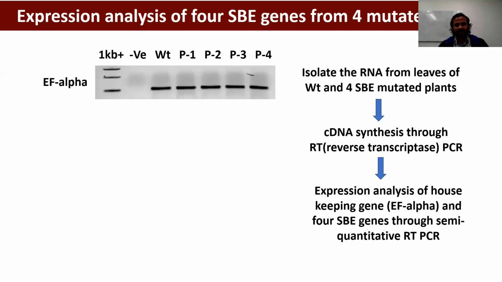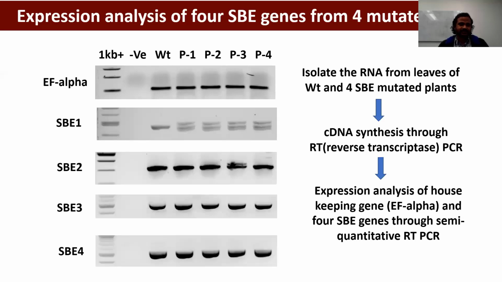First, we normalized our samples with a housekeeping gene, which is elongation factor alpha for rice. Then we did expression analysis of all 4 genes. Interestingly here, the gene target SB1 gave multiple bands. And when we look at the mutation pattern, it shows biallelic heterozygous mutation.